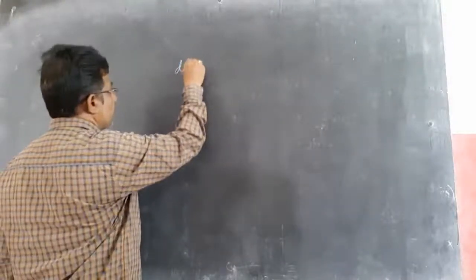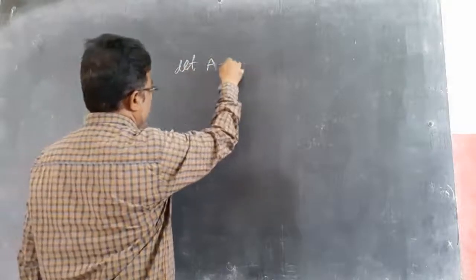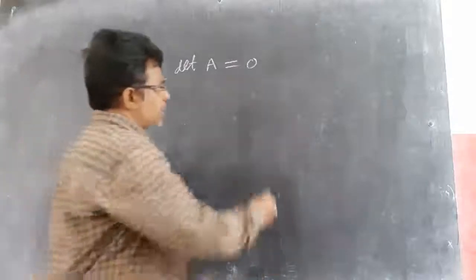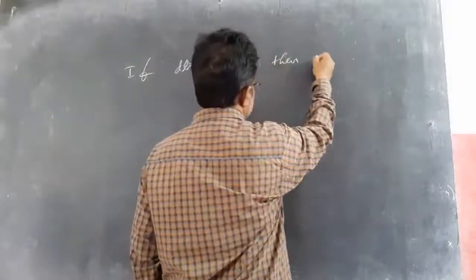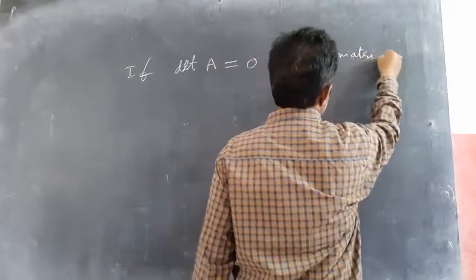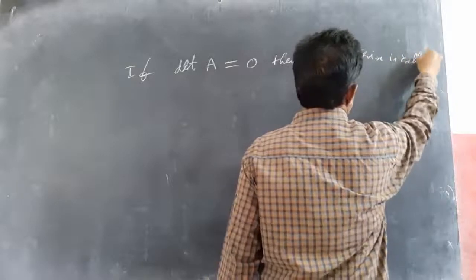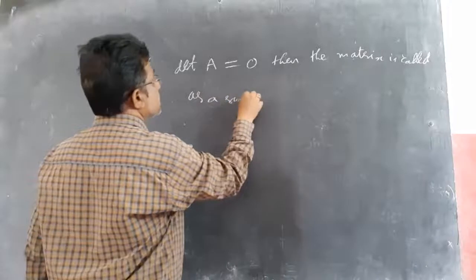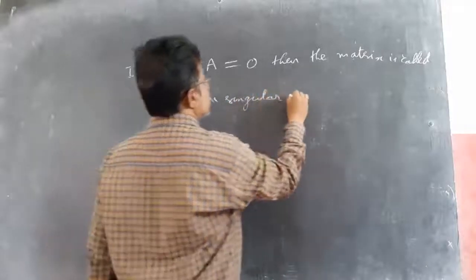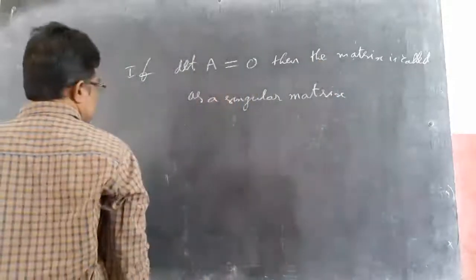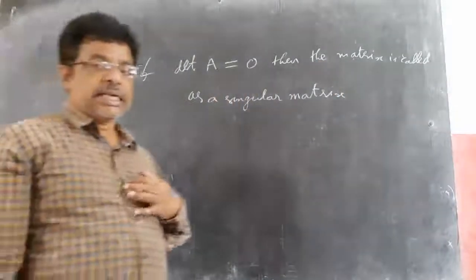Now what is the inverse, how to find the inverse? Before finding inverse, we discussed what is a determinant. If det A equal to 0, if the determinant of the matrix equal to 0, then the matrix is called a singular matrix.